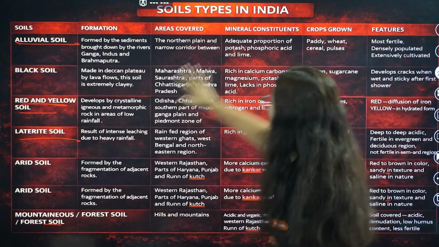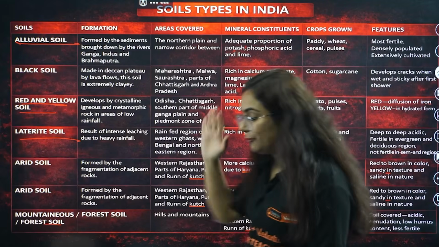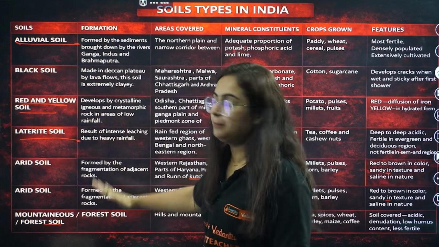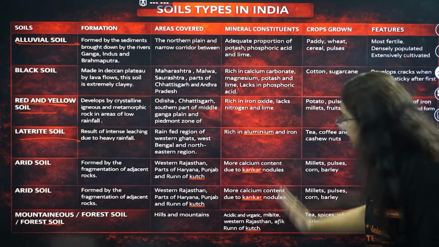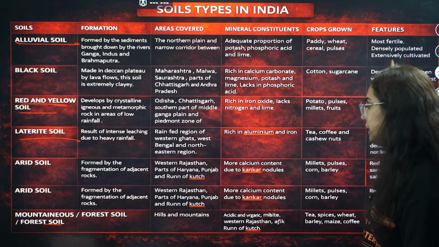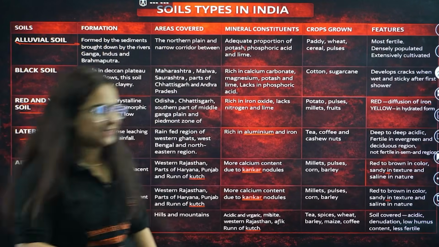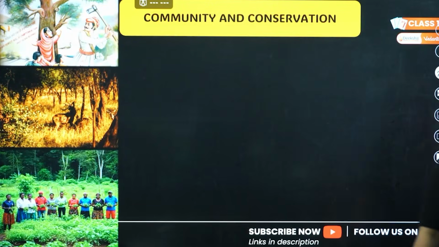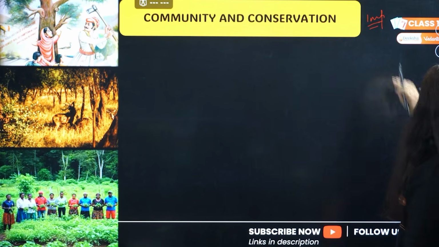So here is the chart prepared by me for all of you students, beta. See, 5 points that you have to write in this answer are formation of soil, area covered by this soil, mineral constituents, crops grown and features. Okay, so I know you are going to revise it fast. Okay, do it beta. This is to be done by you only. Get it?